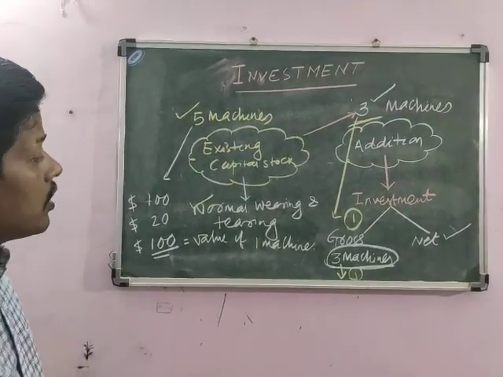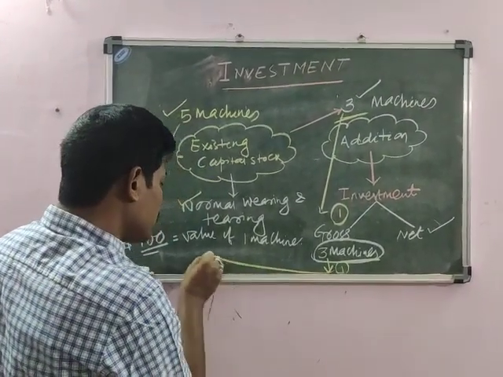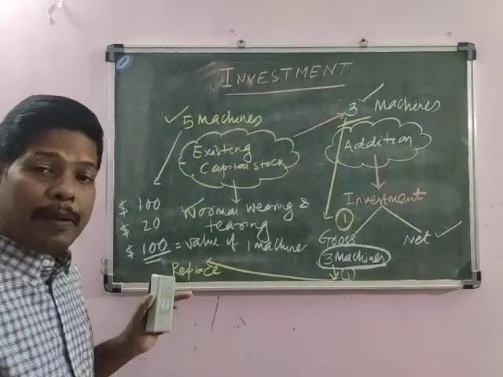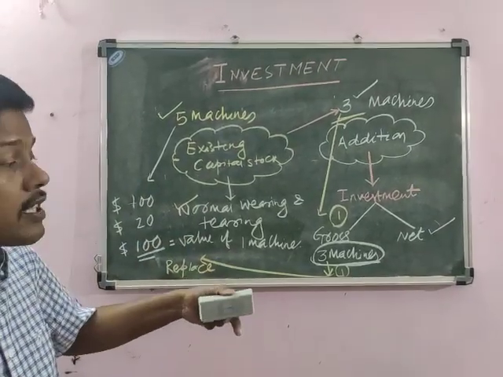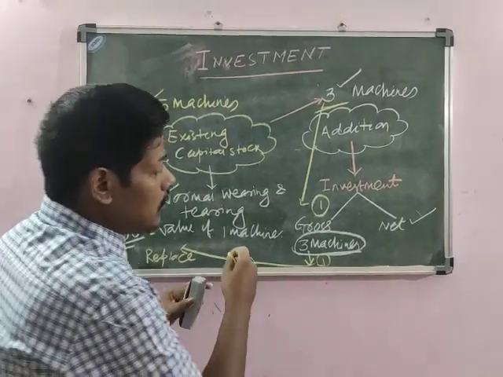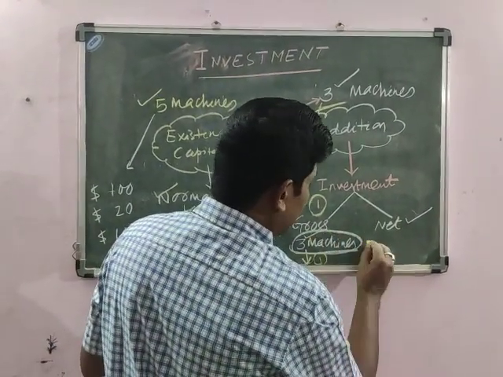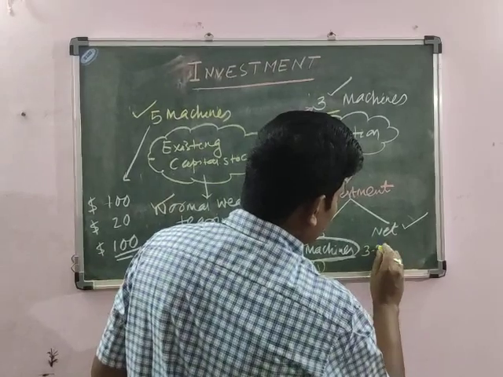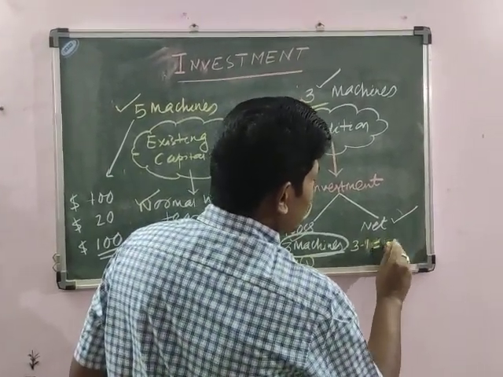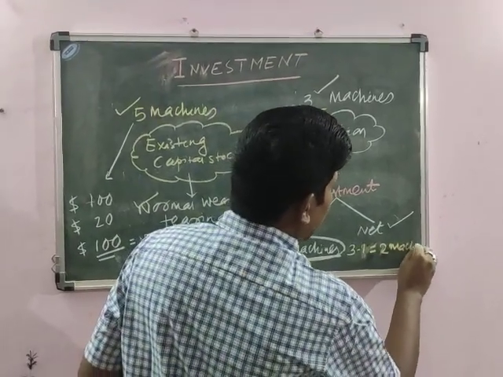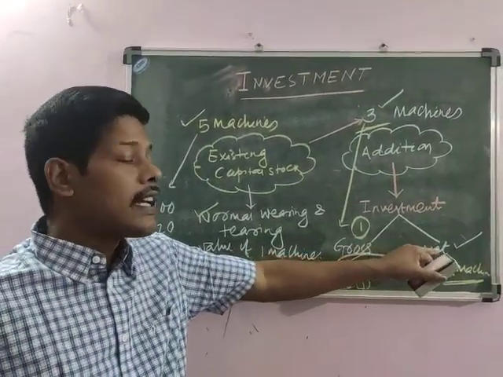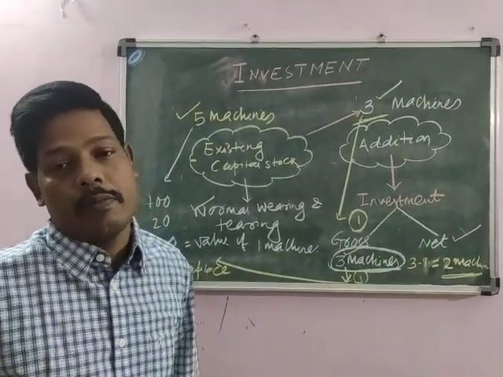So now the question is that this one is going to replace the existing machines. Then what will happen? In actual sense, how many machines have we added? We actually added only 3 minus 1, that is equal to 2 machines. We actually add 2 machines. So these 2 machines are called the net addition or net investment.